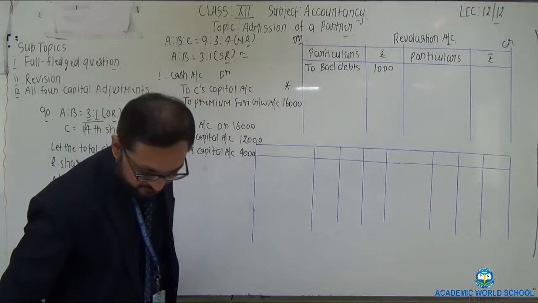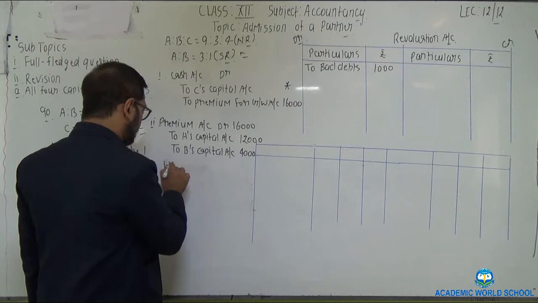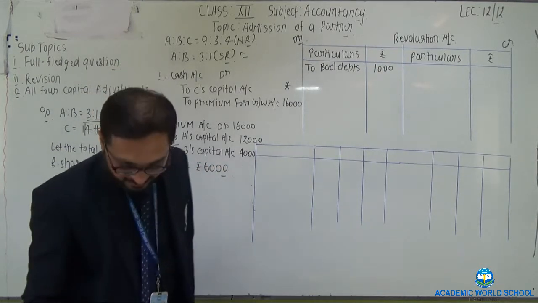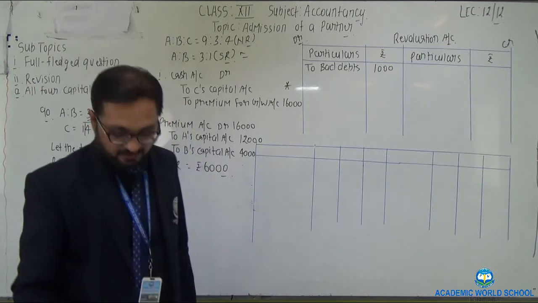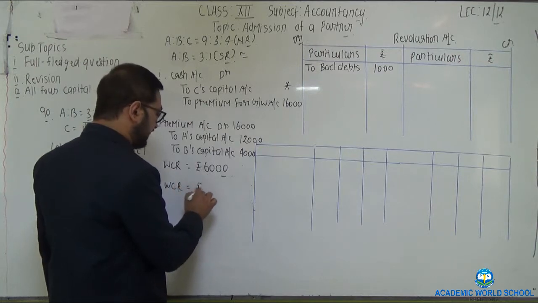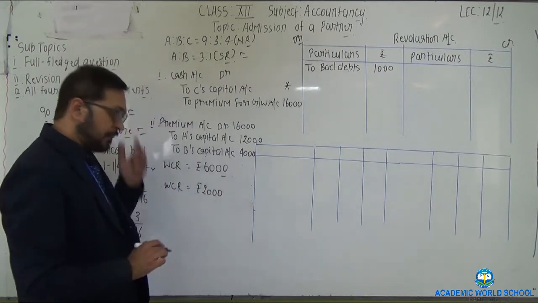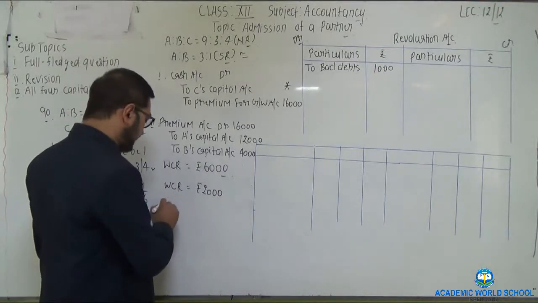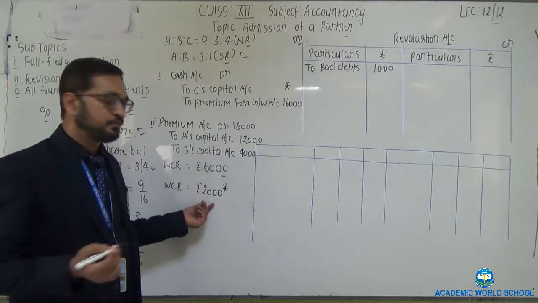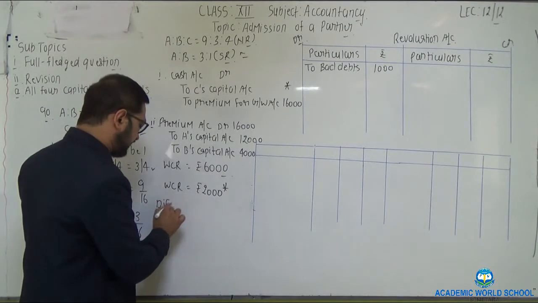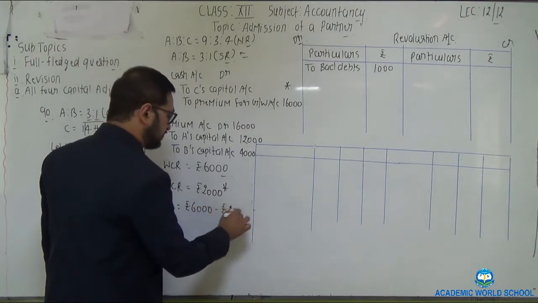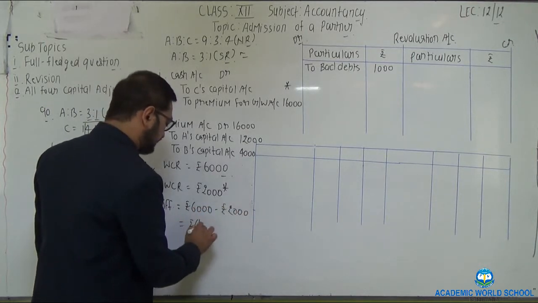Workmen compensation reserve, which is given in the balance sheet as rupees 6000, and the adjustment in regard to workmen compensation reserve is now estimated at rupees 2000. Again, calculate the difference. This workmen compensation reserve is to be placed in the new balance sheet. Now the difference amount would be 6000 minus 2000, that is 4000.